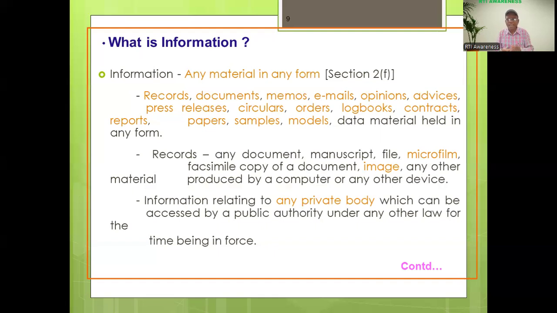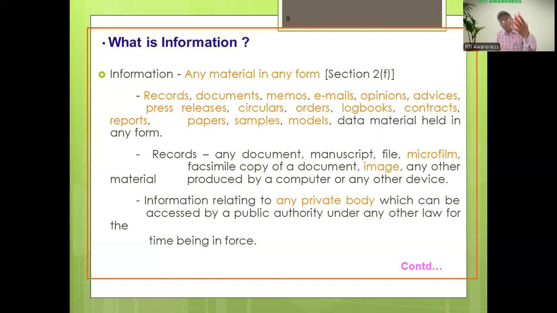A record indicates any document, manuscript, file, microfilm, facsimile copy of a document, image, or any other material produced by a computer or any other electronic device. So this is also information. However, for information relating to any private body, the citizen doesn't have the right to ask any question or to access information directly. That's why it is given that information relating to any private body can be accessed by a public authority under any other law for the time being in force.